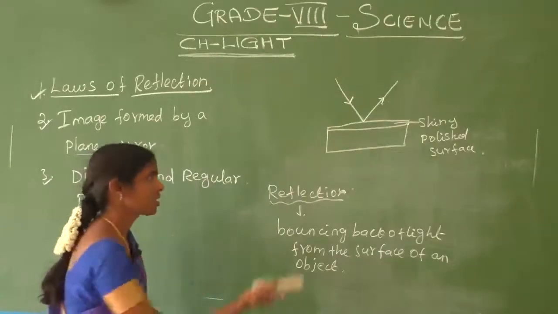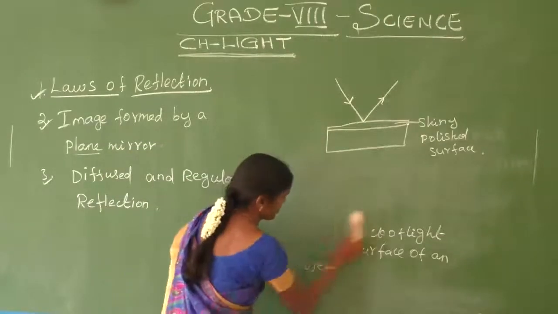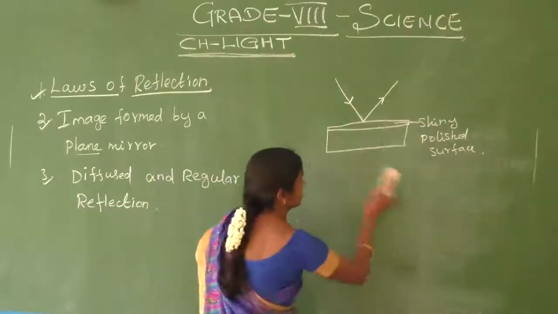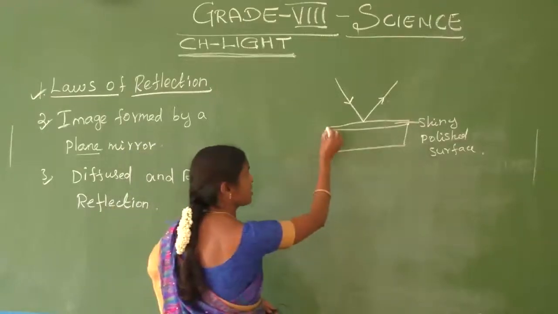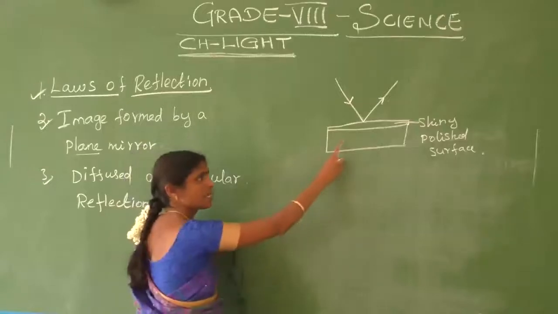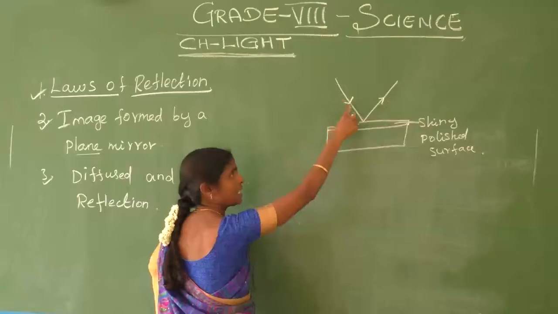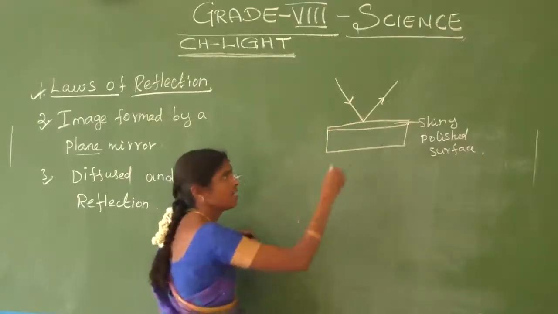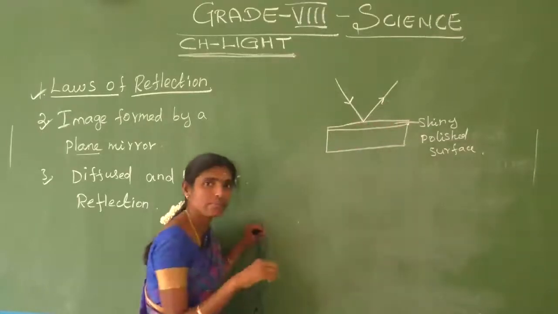Are you understanding this concept? What are the laws of reflection of light? Let us consider a shiny polished surface. We pass light rays on the opaque object, and the light bounces back from the surface.